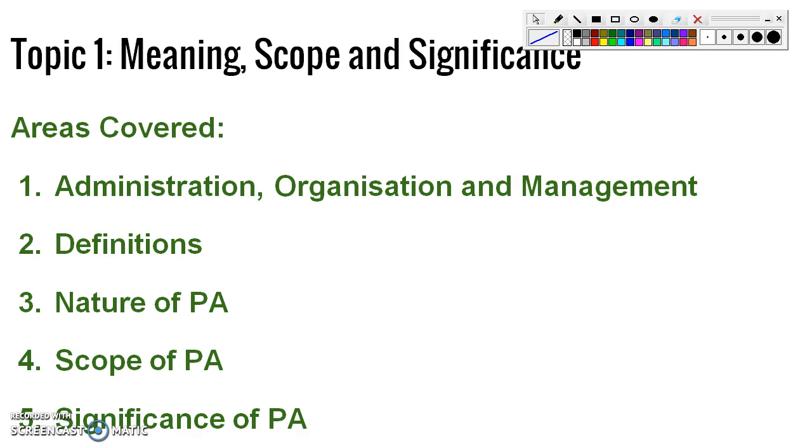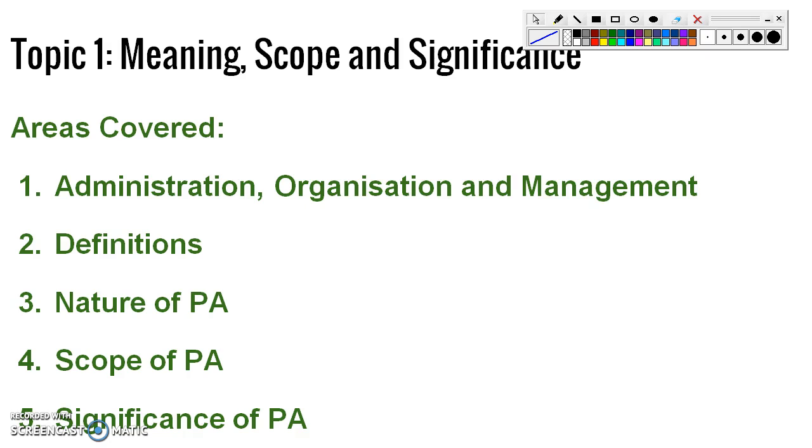In this chapter today we will be covering topic 1. Topic 1 is meaning, scope and significance of public administration. The areas which we will be covering in this topic are administration, organization and management. In this area we will go through the differences between these three terms. The next area will be definitions. Friends, you can observe this. I have not given definition. The title is definitions, means there are plural definitions, there are many definitions. We will discuss regarding this when we reach this title.